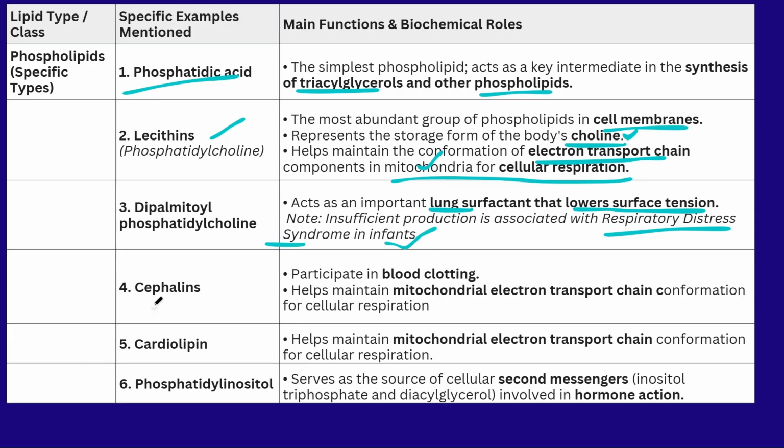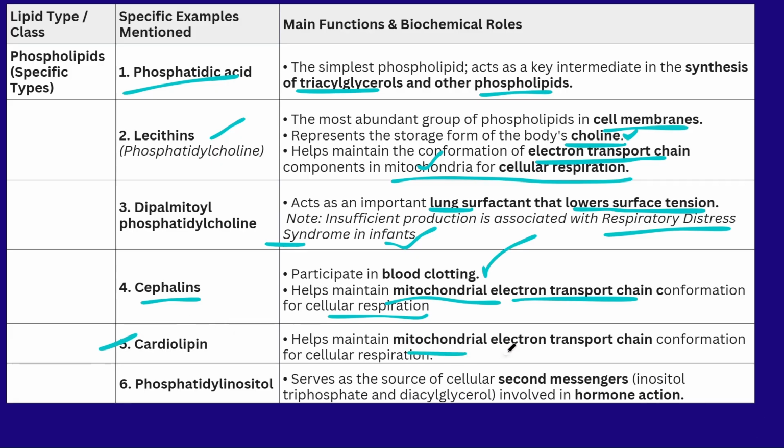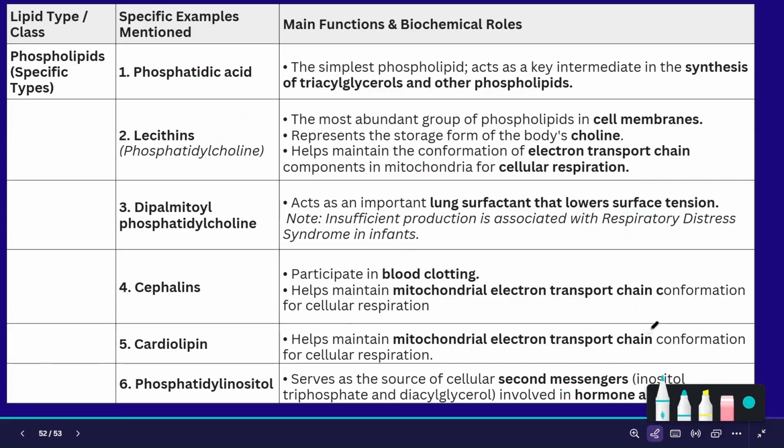Next one is cephalins. These are helpful in blood clotting and also mitochondrial functions, where it is involved in the electron transport chain. After the cellular respiration, they will produce the energy. Next one is cardiolipin. It is important for the mitochondrial electron transport chain and also cellular respiration. Next one is phosphatidyl inositol. It is helpful for the cellular messengers. That means the cell communications are done with the help of the phospholipids and also involved in the hormonal actions